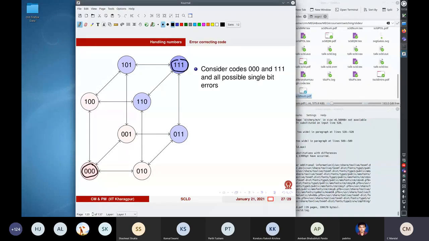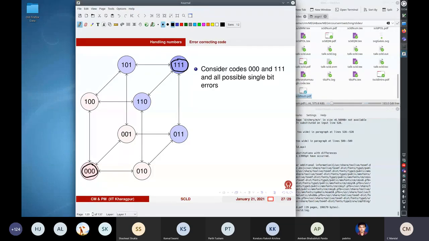All right. Now, suppose a single bit error is allowed. I mean, let us say that any one bit can go into error. We are assuming that only a single bit can. So these are the possible erroneous bits. So 000 can become 100, 001, or 010.